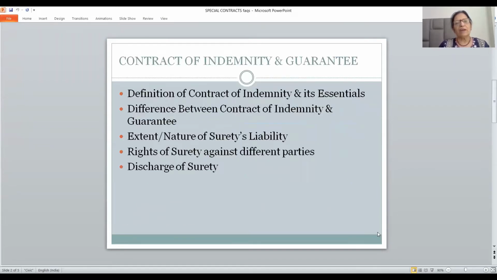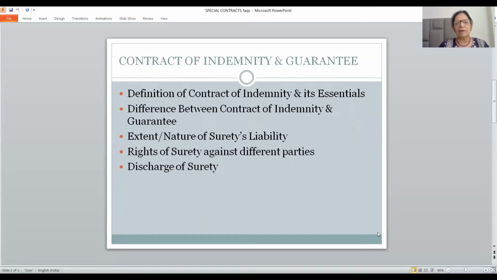First one is, friends, contract of indemnity and guarantee. Very often a question is asked on this: define the term contract of indemnity and discuss its essentials. Now you all know, friends, contract of indemnity has been defined under section 124 of the ICA 1872. There are 7 features, 7 essentials, we can call them characteristics, features or essentials. So 7 points you will have to write with examples and case theory. Okay, so that completes the answer for this.